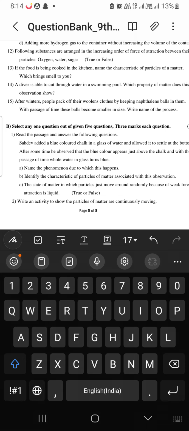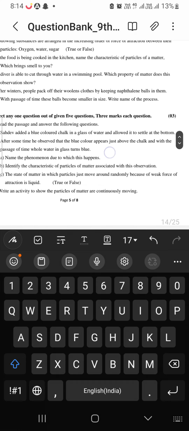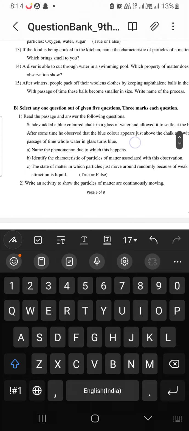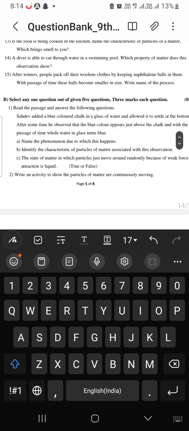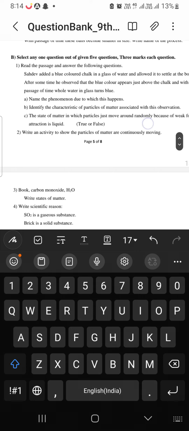Next is, after winters, people pack away their woolen clothes by keeping naphthalene balls in them. With the passage of time, these balls become smaller in size. Write the name of the process. It is sublimation. Slowly those naphthalene balls, which are in solid form, get converted into gas, right? So slowly the size will decrease.